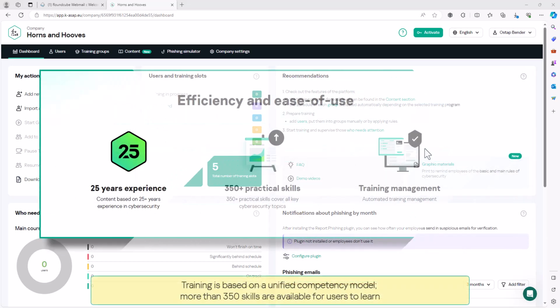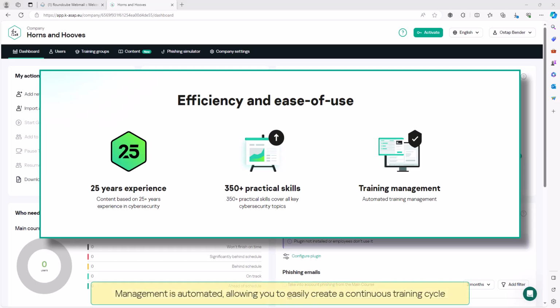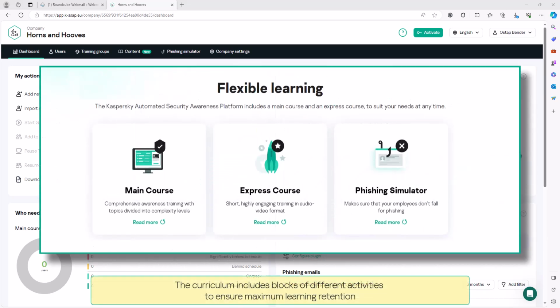Training is based on a unified competency model. More than 350 skills are available for users to learn. Management is automated, allowing you to easily create a continuous training cycle. The curriculum includes blocks of different activities to ensure maximum learning retention. The platform allows you to approach training as flexibly as possible, taking into account the specifics of each employee.